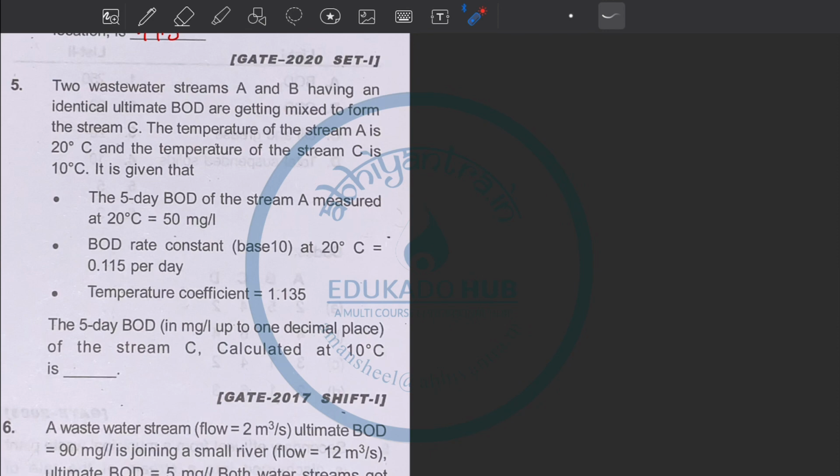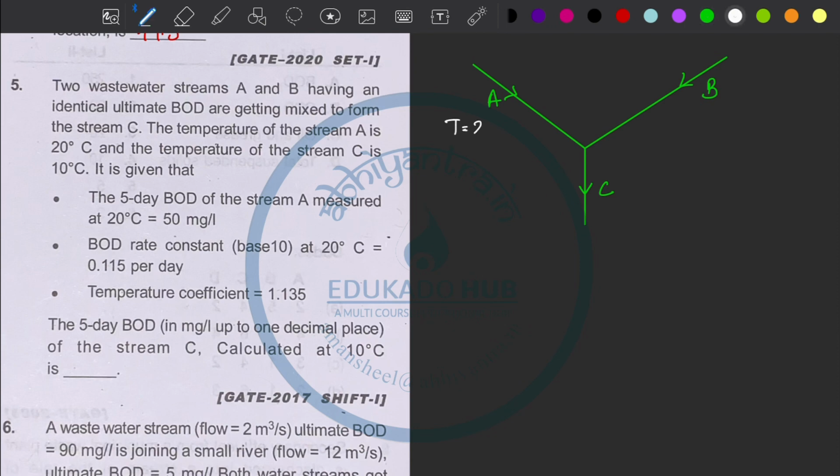Next: two wastewater streams A and B having an identical ultimate BOD are getting mixed to form stream C. That means there are two rivers, A and B, and they both are mixing and forming C. The temperature of stream A is 20 degrees Celsius. At stream C, the temperature is 10 degrees Celsius.